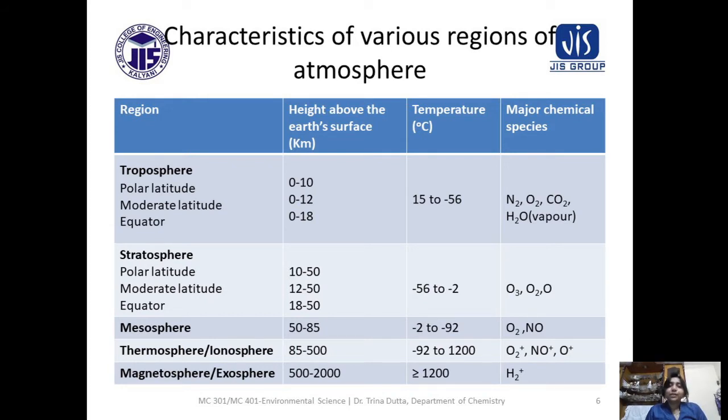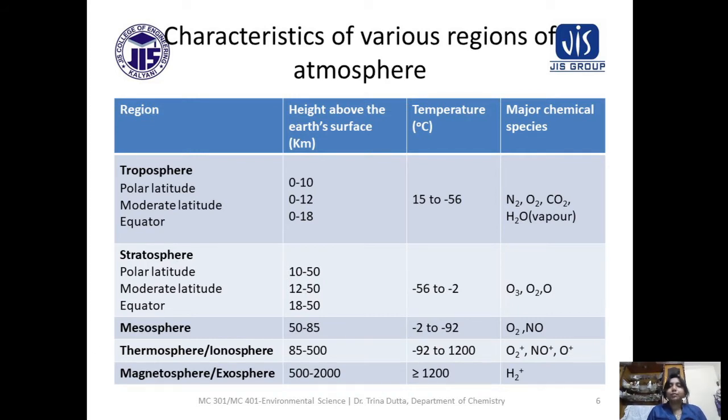For stratosphere, also we are getting the altitude or height, that is 10 to 50, 12 to 50, and 18 to 50. For mesosphere, the height is approximately 50 kilometer to 85 kilometer. All these are in kilometer unit. For thermosphere, the height is 85 kilometer to 500 kilometer. And for magnetosphere, that is 500 kilometer to 2000 kilometer.